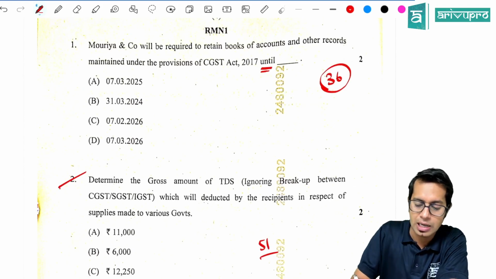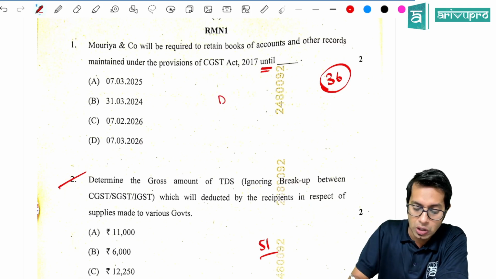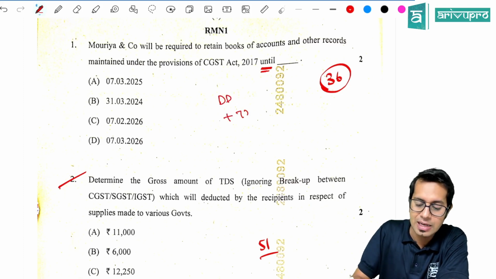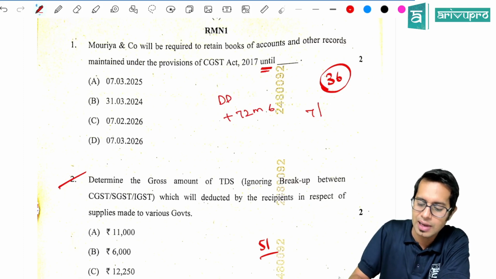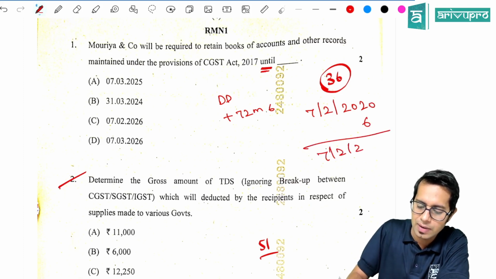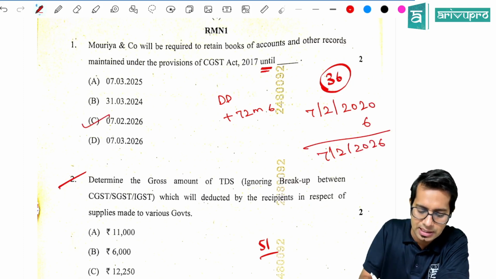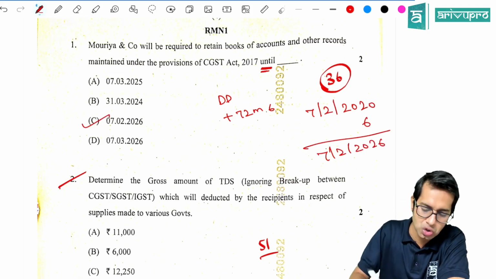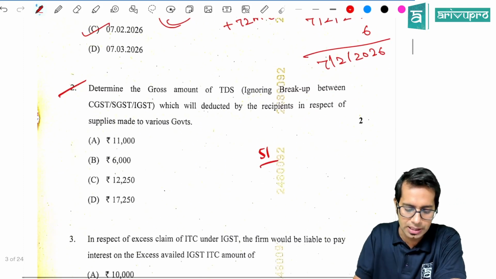The books of accounts are required to be maintained from the due date of filing return plus 72 months or 6 years. The due date of filing return was 7th of February 2020. So 6 years I will add, 7th of February 2026. Till this date he is required to maintain the books of accounts. So the answer to question number 1 is point number C.